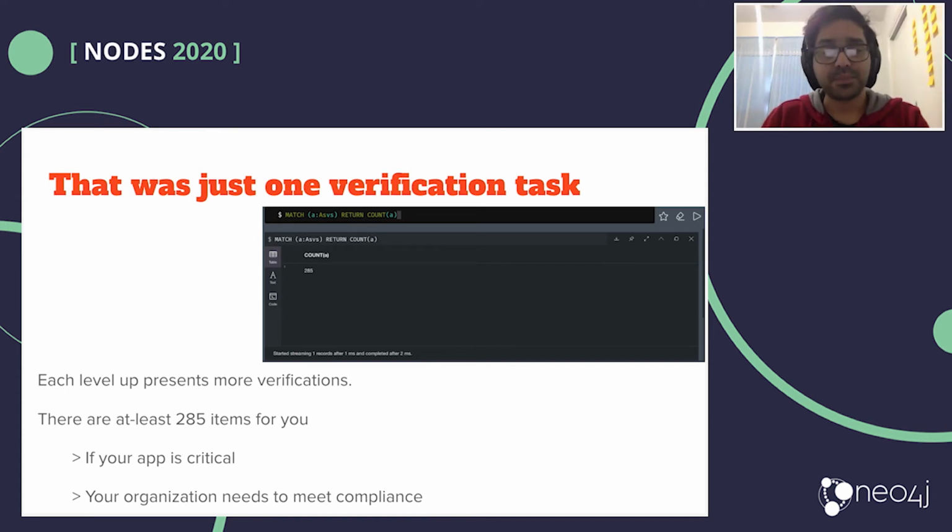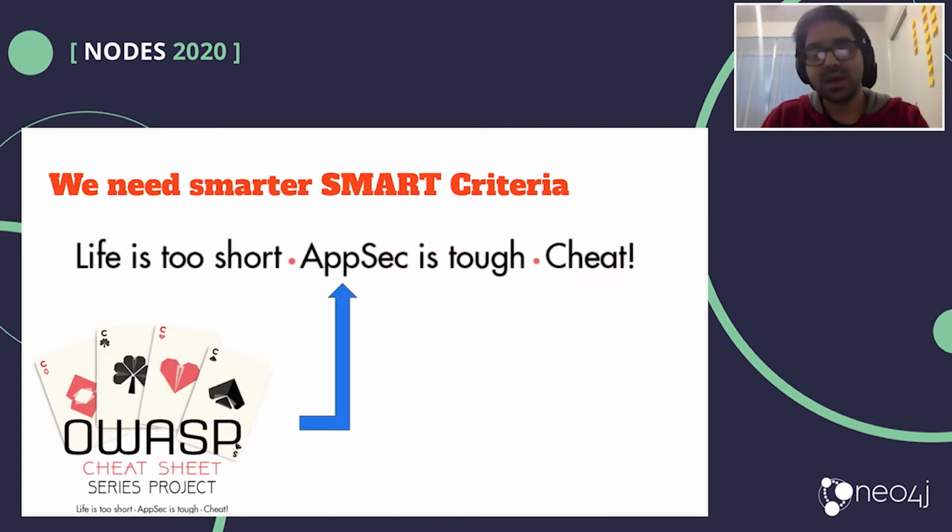And we have SMART criteria. We have ASVS that is giving out all these SMART criteria. But I have a different inspiration, which is from the OWASP cheat sheet series. Life is short, AppSec is tough, so let us cheat, and we'll be using our security knowledge graphs to construct some amount of cheat here.